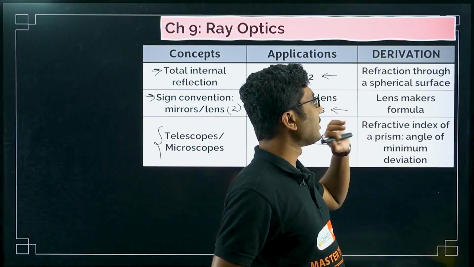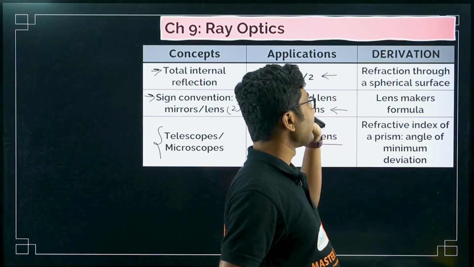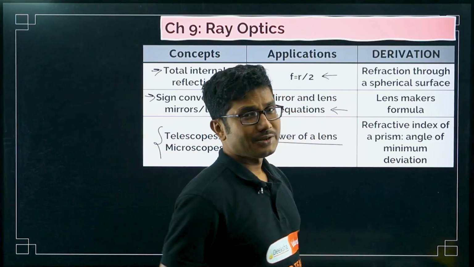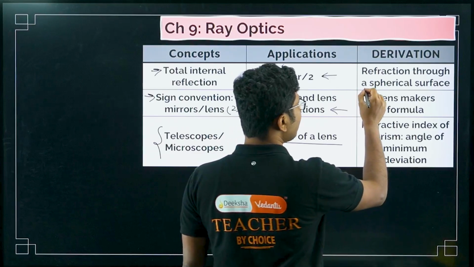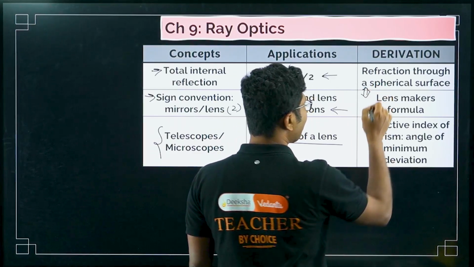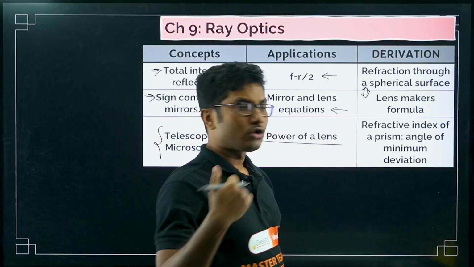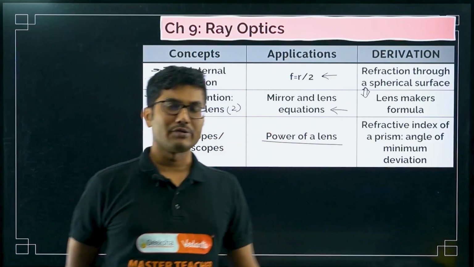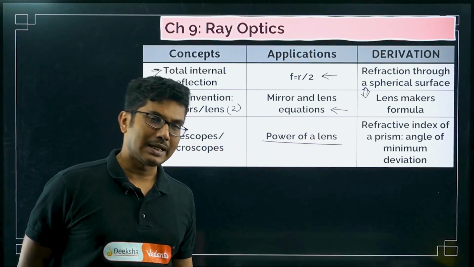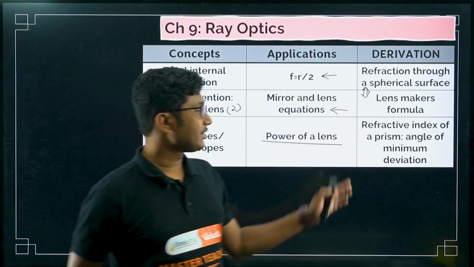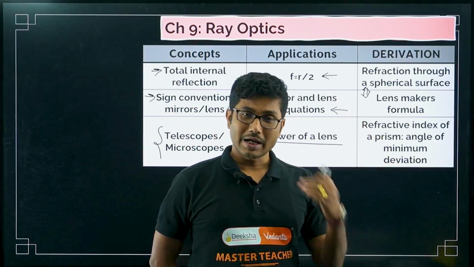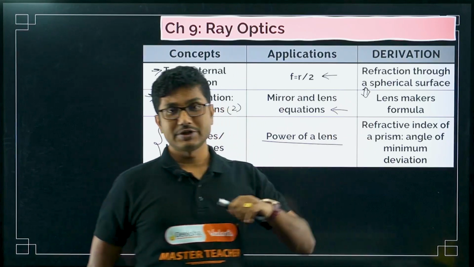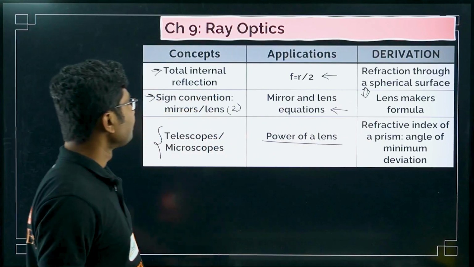Now in terms of derivation, most likely there will be a derivation from this chapter. First of all, refraction through a spherical surface and the lens maker's equation. These 2 are the most common questions from this chapter, but the third one is also not super uncommon: refractive index of a prism, angle of minimum deviation. So how to calculate the refractive index of a prism in terms of prism angle and angle of minimum deviation. This is also a very, very common question, and I have seen a 5 marks numerical also from this concept. So this is also an important concept, you cannot skip that, right?